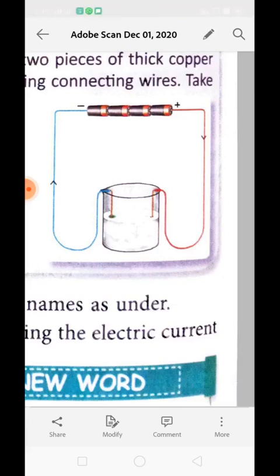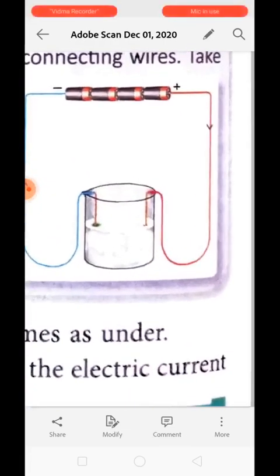Now what will we do? We will take the 4 dry cells and arrange them to make a battery. Now take 2 pieces of copper wire and scratch them with the sandpaper to make them shiny. Now connect them to the battery using connecting wire. Take 2 spoons of refined wheat flour in a beaker and make a thin paste out of it by mixing water in it. Now insert the ends of the 2 copper wires into this paste separately, and leave this setup for 30 minutes.